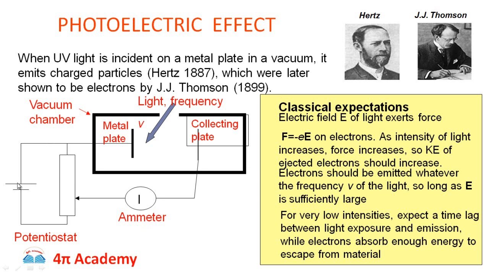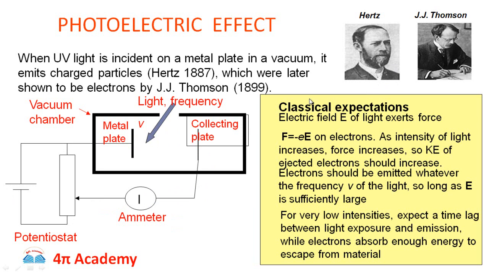Now what this experiment is all about: there is a metal plate, usually made up of zinc, which is connected to the positive potential of the battery, and there is a collecting plate which is connected to the negative terminal of the battery, inside a vacuum chamber. When light is incident onto this metal plate, it ejects electrons. These electrons are collected by the collecting plate, and it completes the circuit, and then we say that the photocurrent flows in the circuit.